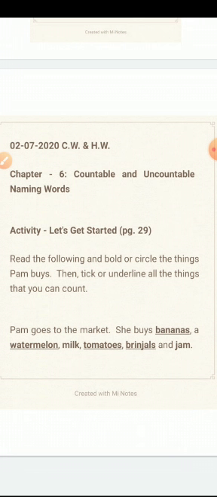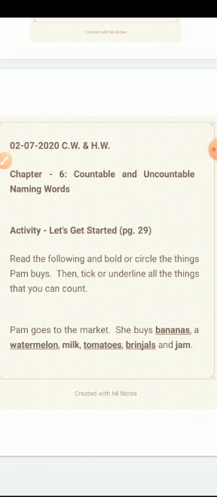So here we have to do two things. One, we have to circle all the things that are bought by Pam, and tick only those things that you can count. So what are the things she's buying? Pam goes to the market. She buys bananas, a watermelon, milk, tomatoes, brinjals and jam. So the things that she bought are bananas, watermelon, milk, tomatoes, brinjal, jam. So I have kept all those naming words in bold.